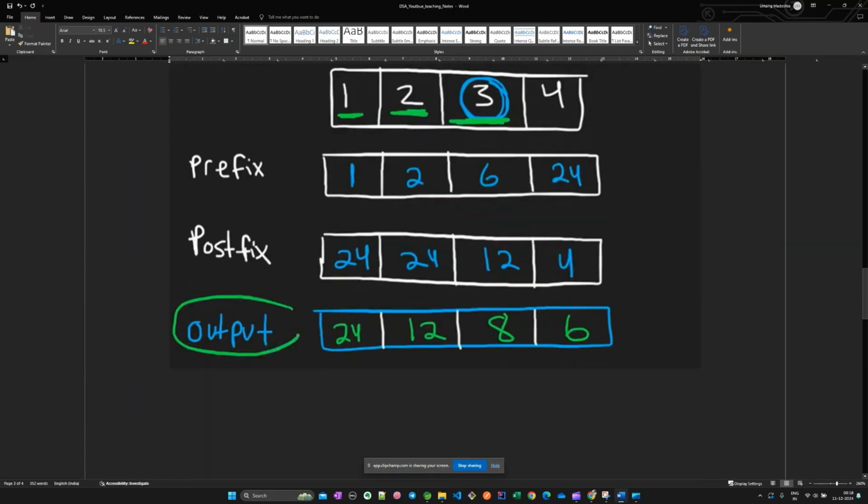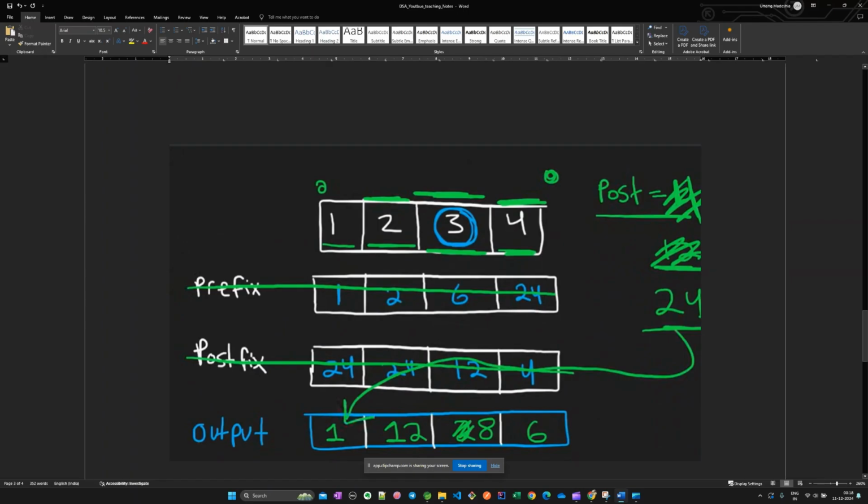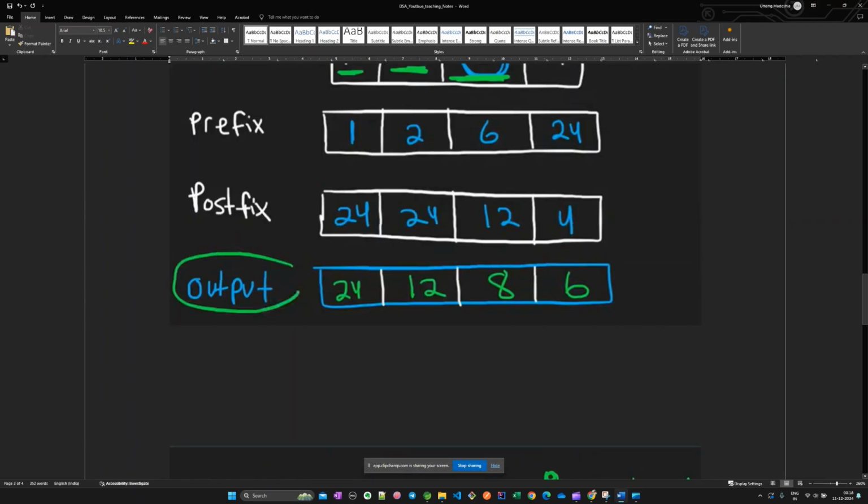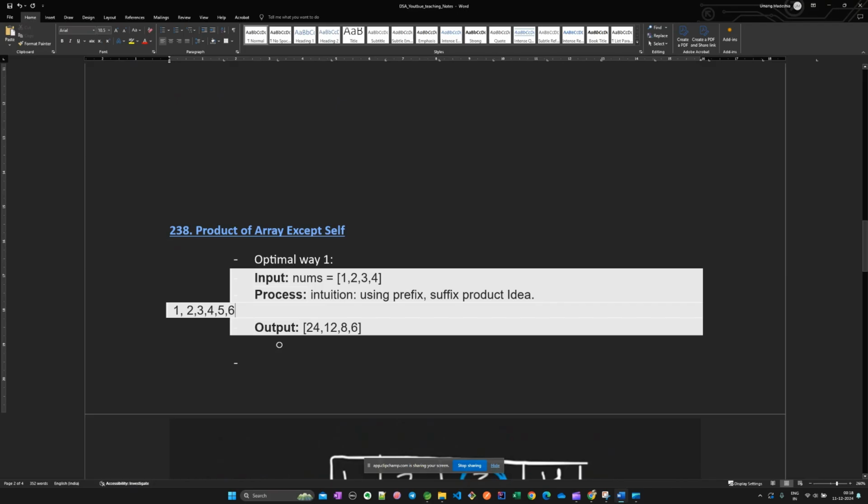I can also say prefix postfix it would be, and optimal solution 2 would be where you can have the direct output, but I won't be saying that, because I want you to visualize the solution. Because if you go with this approach, then you would have this solution in mind at any time. You just need one or two revisions, and you will have it in your mind. I want to inculcate the intuition behind the question, and it's also not an easy question, it is a medium sort of question, and you need at least 2 to 3 repetitions for understanding and solving it in your interviews.